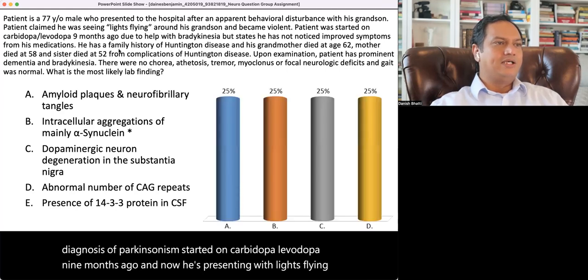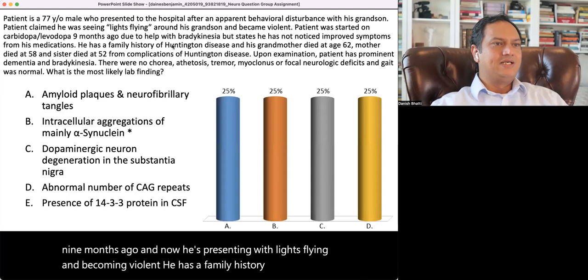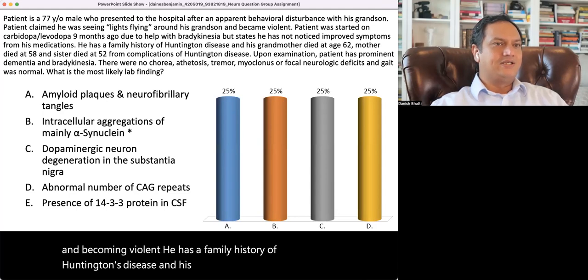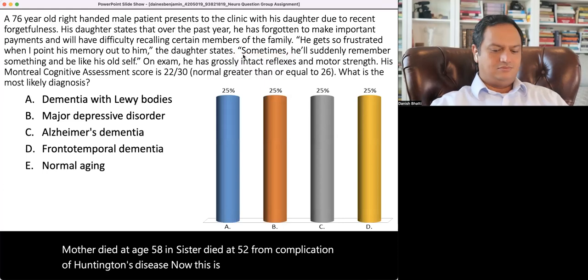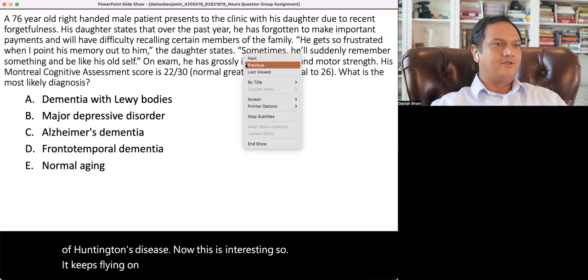He has a family history of Huntington's disease, and his grandmother died at age 62. Mother died at age 58, and sister died at 52 from complications of Huntington's disease. Now, this is interesting. So let me try to go back.